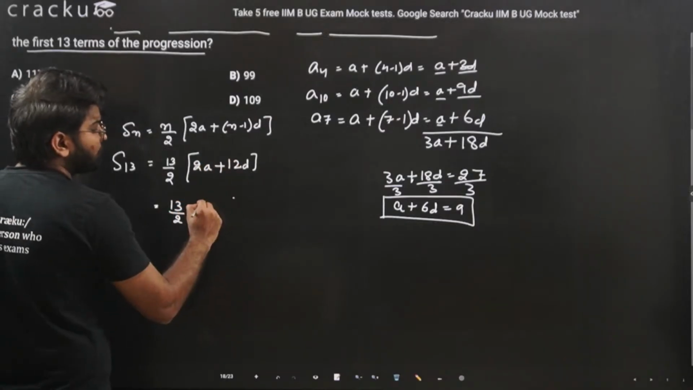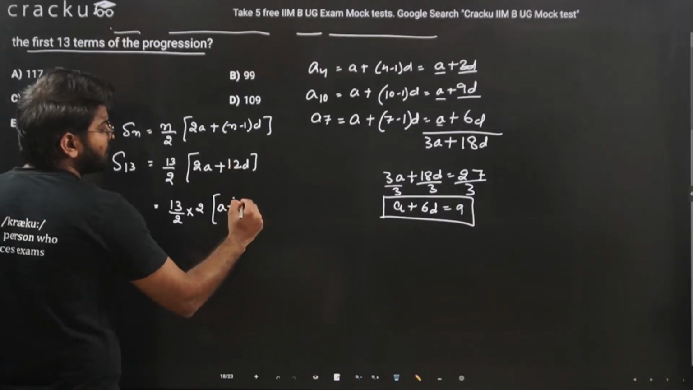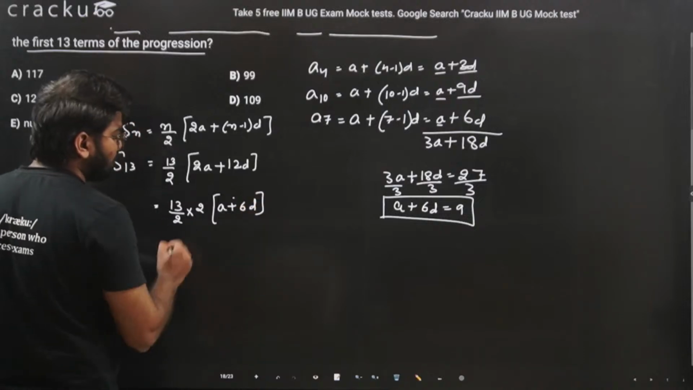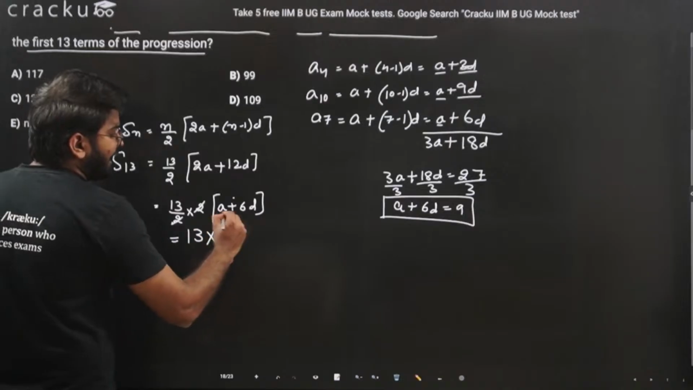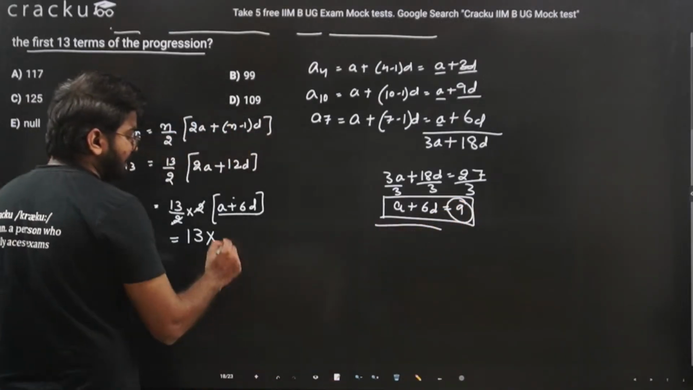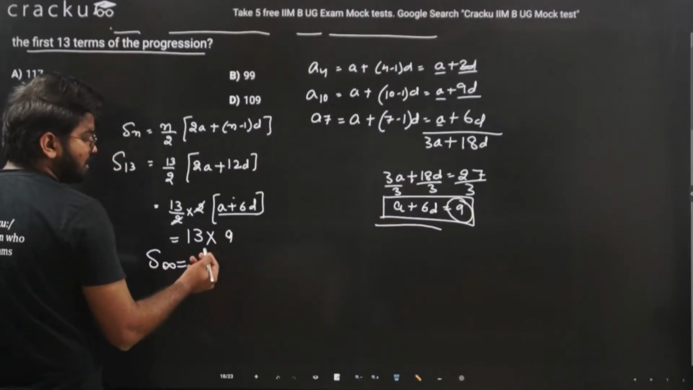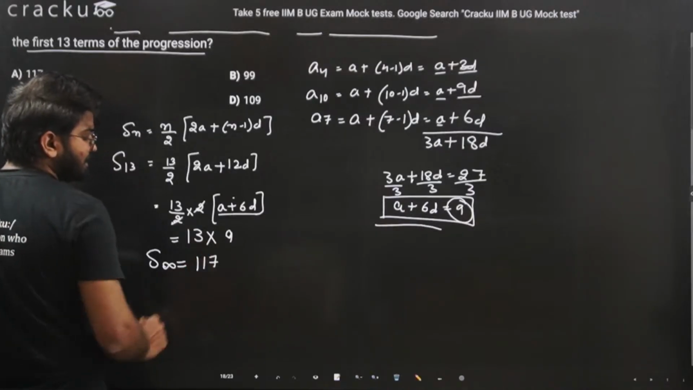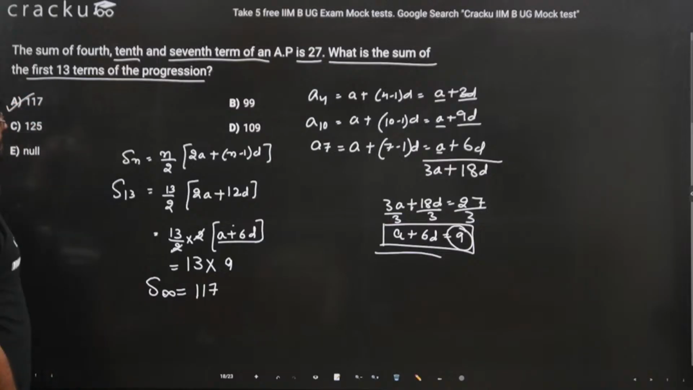If we take 2 common from here, we have A, and if we take 2 common from here, this will be 60. 2 and 2 can cancel out, so this will be 30. A plus 6B we have already calculated, this is equal to 9. So the sum of 13 terms of this series is equal to 13 into 9, that is 117. So the answer has to be option number A.